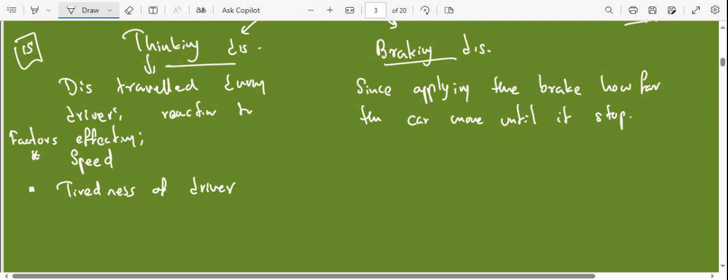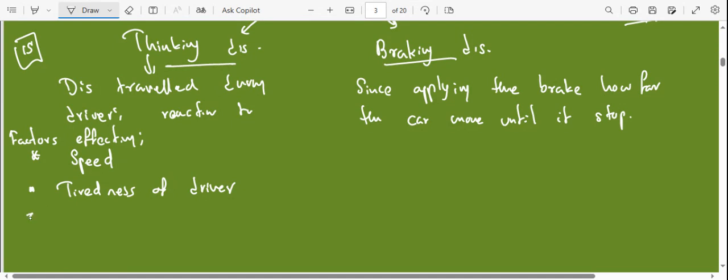Sometimes we don't know what we are doing. That sometimes happens to me during these classes as well. So if the driver feels sleepy, his thoughts may not act much faster, so that might cause the thinking distance to increase.